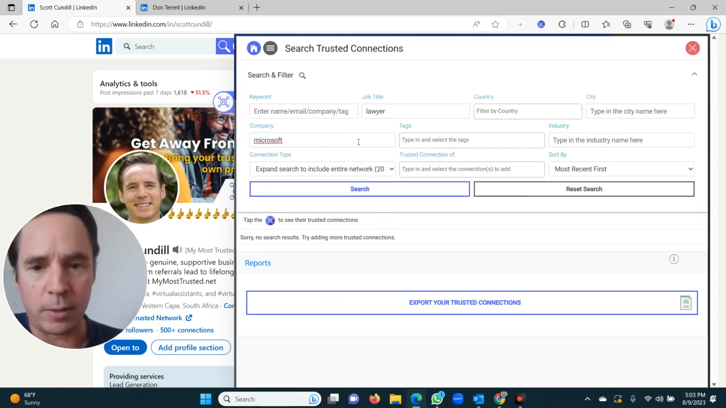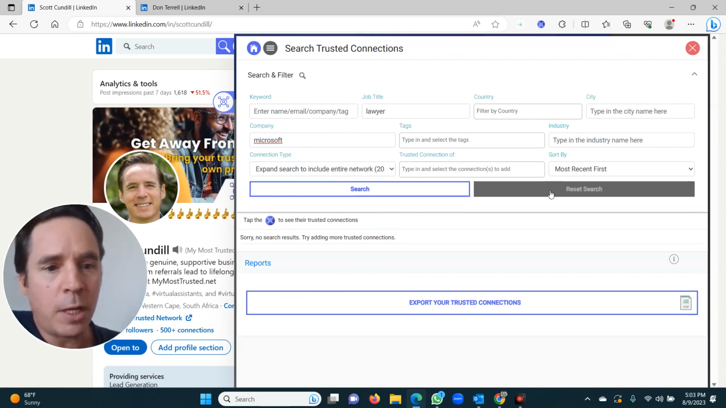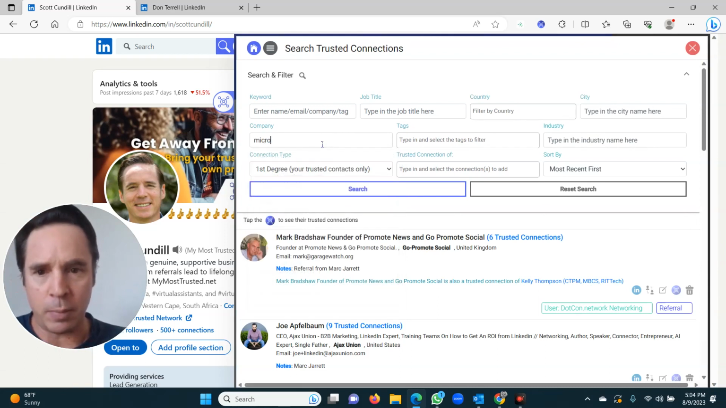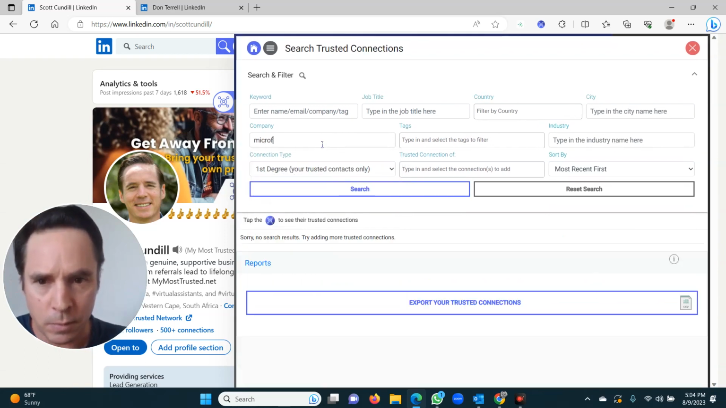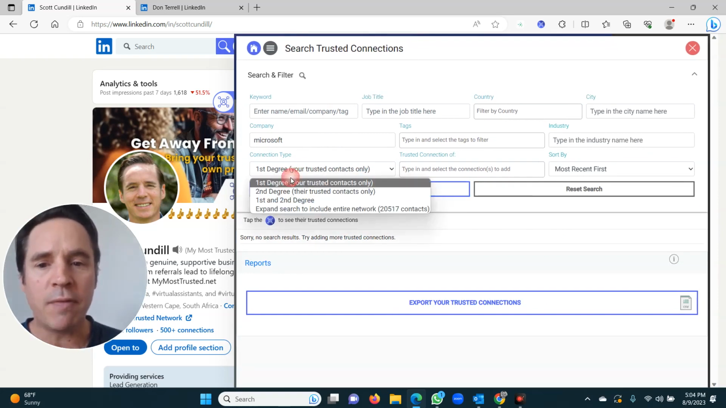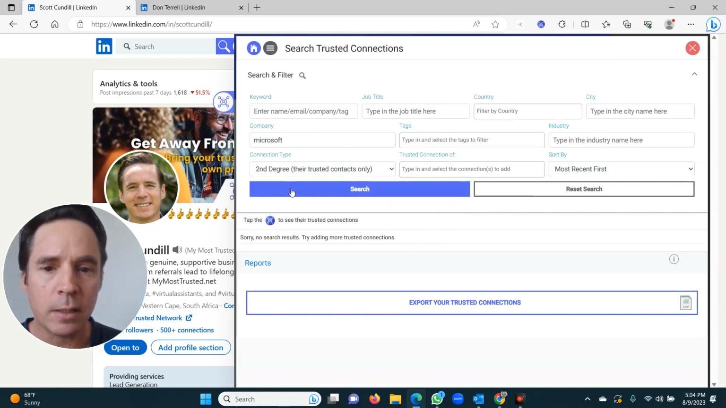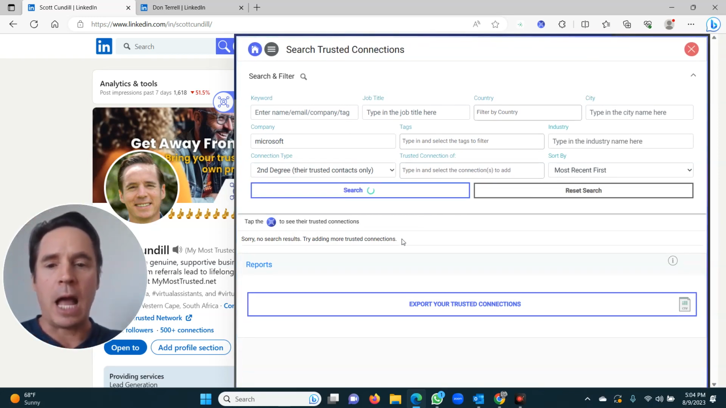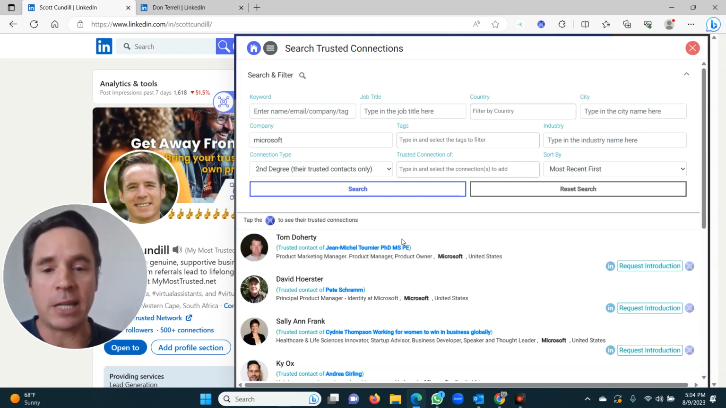So I type Microsoft. Now, I'm just going to quickly reset that search because I want to show you that when I search for company, nothing comes up. I don't have anyone in my first degree. But if I search in my second degree, it's going to be a different story. In other words, these are the people that my trusted connections are connected to. So I won't know the people in this search, but my trusted connections know them.